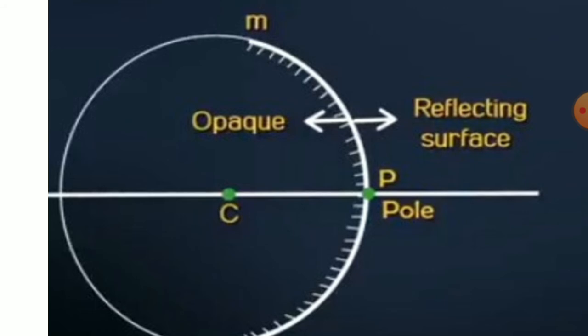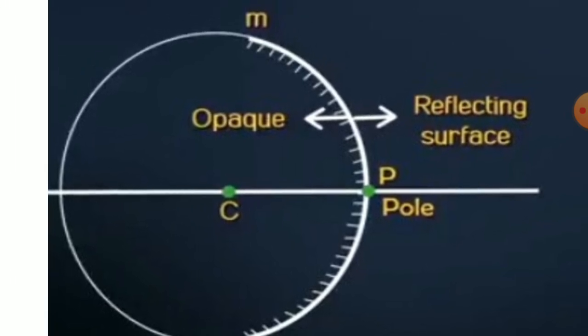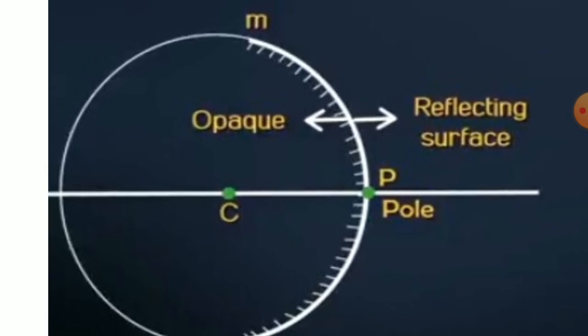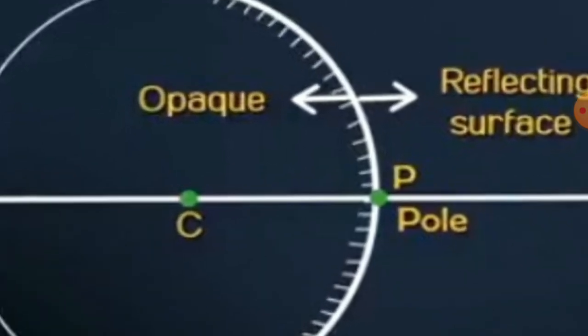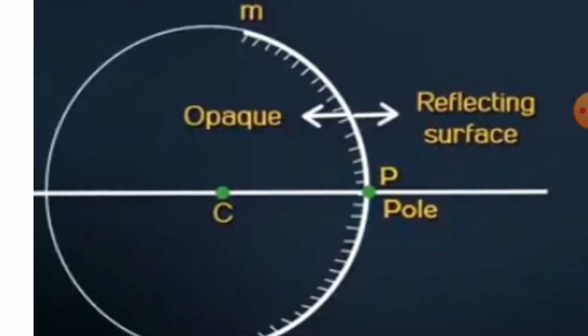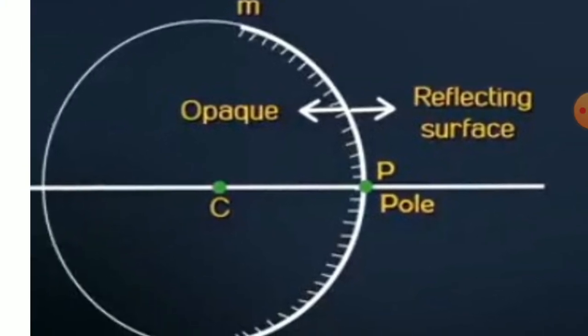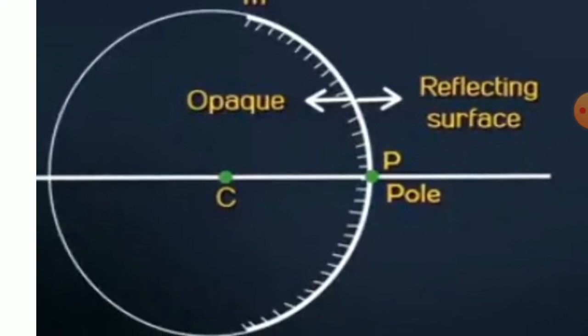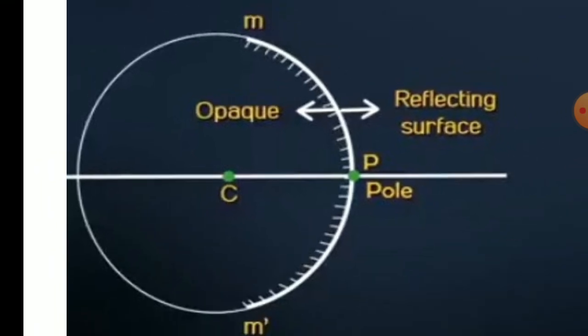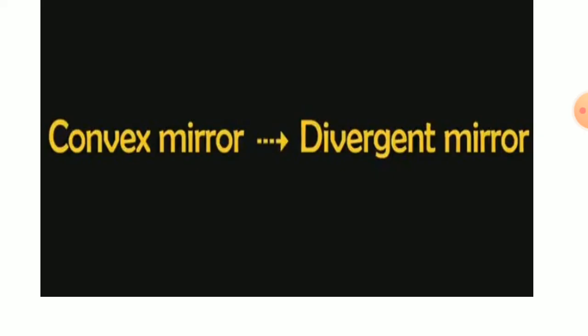Again we'll do the same thing, we'll name M dash, and this mirror's center is P. Same thing again, we draw a sphere, and the sphere's center is the center of curvature. Everything will be the same as concave, but the convex mirror is a divergent mirror.